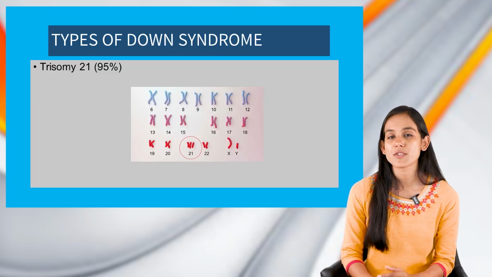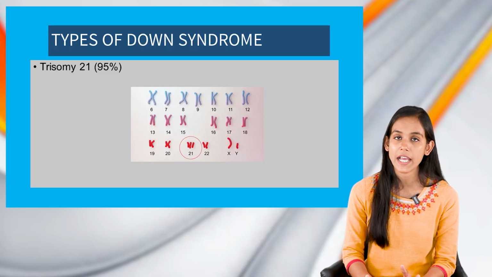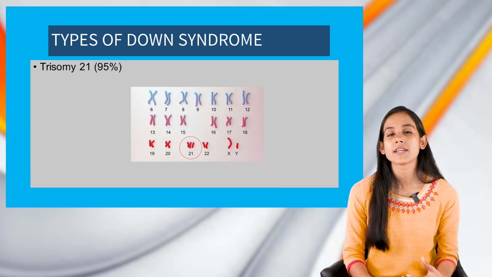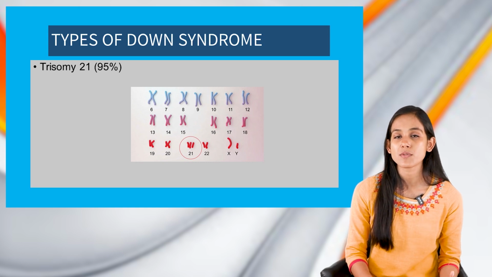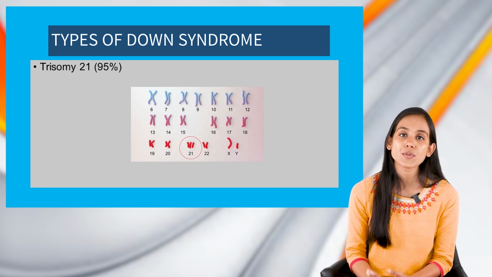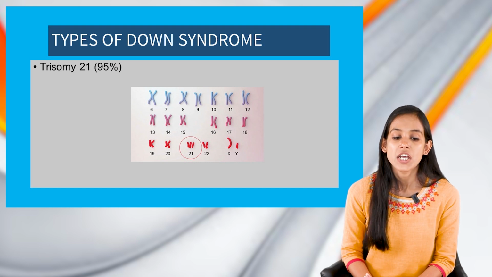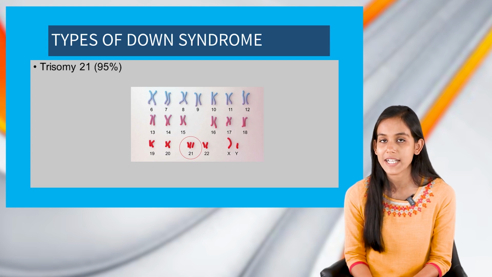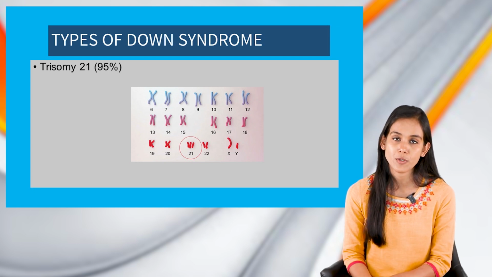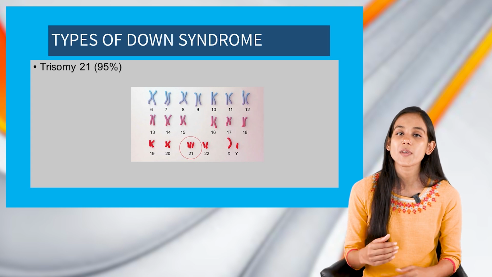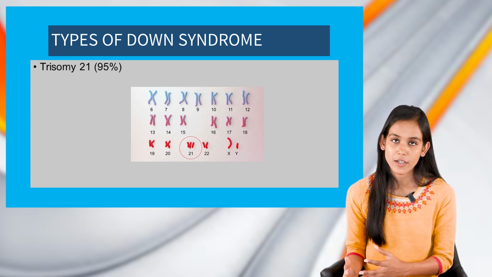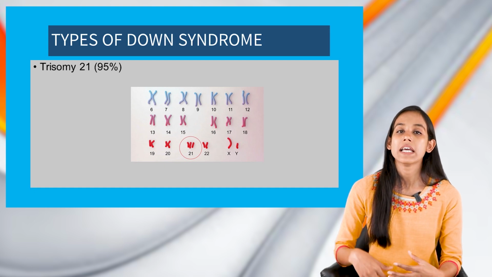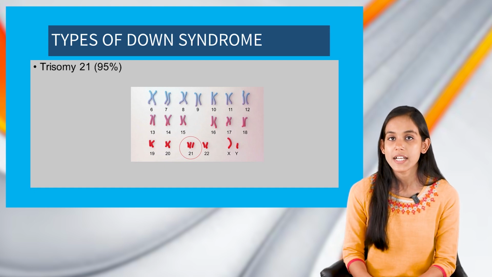Well, the first one is trisomy 21. This is the most common type among all the types of Down syndrome. Almost 95% of Down syndrome cases are caused due to trisomy 21. Here the person has 3 copies of chromosome 21 instead of 2 copies of chromosome 21 in all cells. So here there is an extra set of chromosome 21, right? Because of this, there would be abnormal cell division during development.